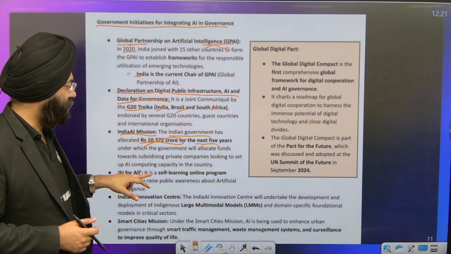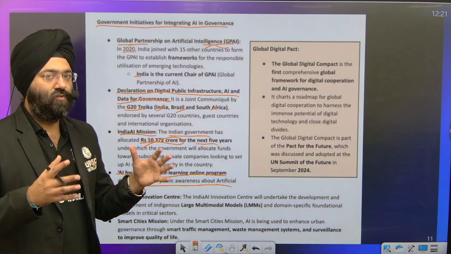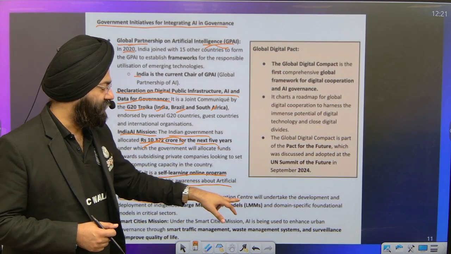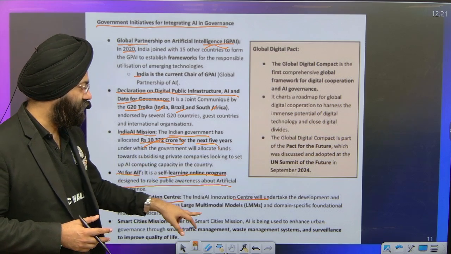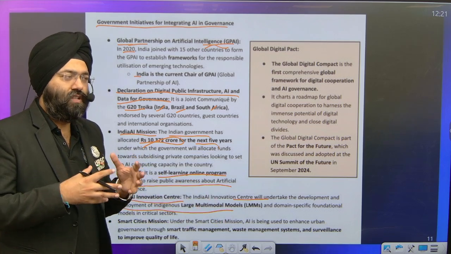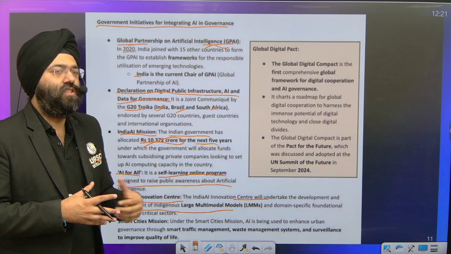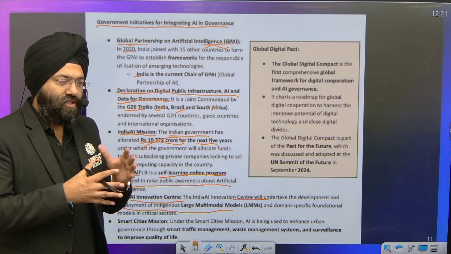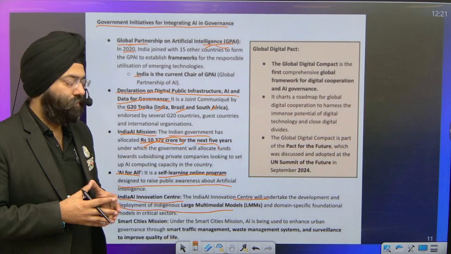AI for All is a self-learning online program designed to raise public awareness about artificial intelligence. India AI Innovation Centers. Now, these centers undertake the development and deployment of indigenous large-scale models, and because of the data that we have in India, those are implemented, tested, and leveraged in the future as a means of not only economic gain, but also creating models which can be followed by other countries also.